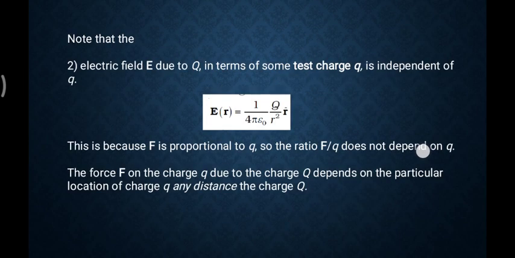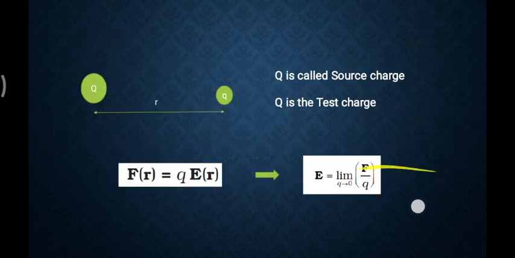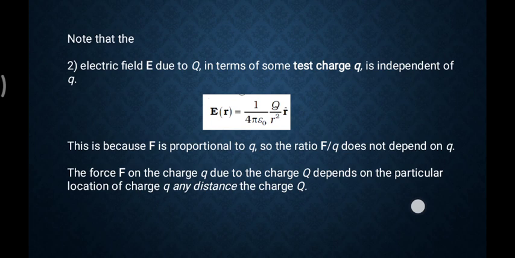Okay, note the second property: electric field E due to the Q, in terms of some test charge small q, is independent of q. So the electric field produced by the capital Q does not depend on the other charges around it, because its strength does not depend on others.